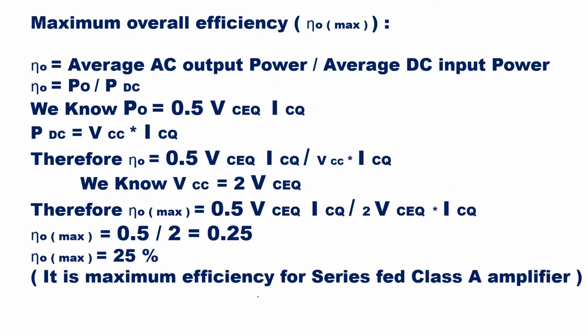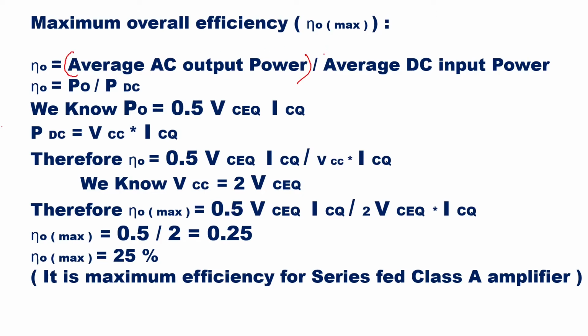Now if we look at the maximum overall efficiency, which is given as eta naught maximum, the efficiency is given as the average AC output power upon the average DC input power.